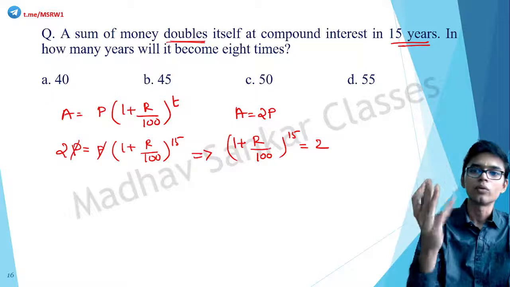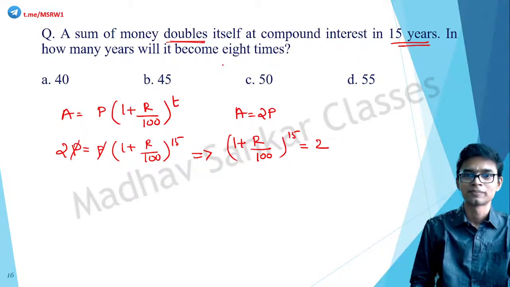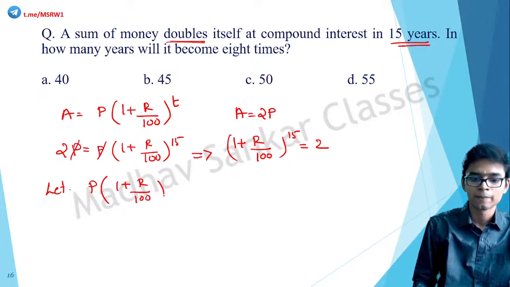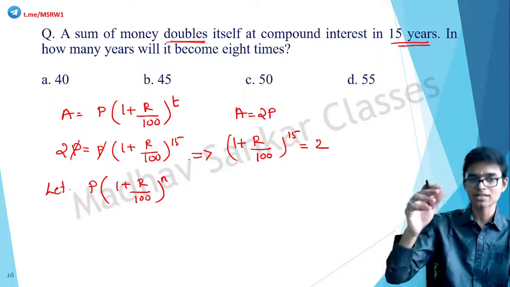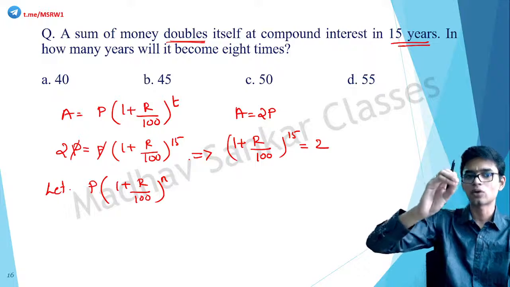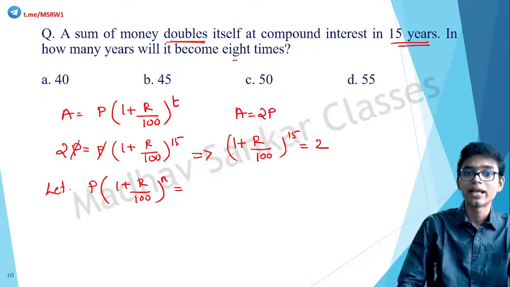All right. Now, what is the question? In how many years will it become 8 times? Okay. So, according to the question, let P into 1 plus R by 100, the whole raised to N. We have to find N. Okay. We do not know. The question is asking how many years will it become 8 times? So we have to find that value for N is equal to 8 times.